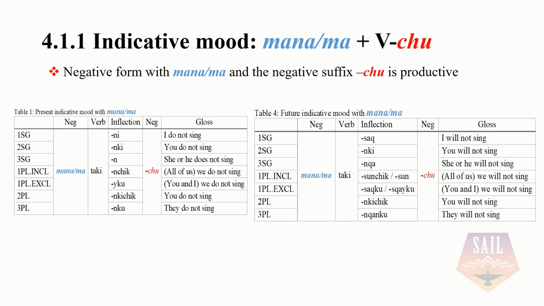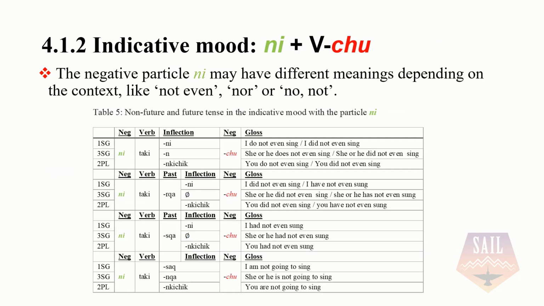In future tense, those negative forms are fully productive too. We have the whole paradigm here. The negative particle ni may have different meanings depending on the context: not even, nor, no, or not. And here we have just the summary. However, we can have the whole set of pronouns and the same inflection markers shown in table 1 and table 4, if we want to see the present, the past, and the future.